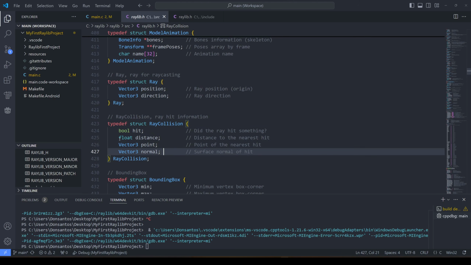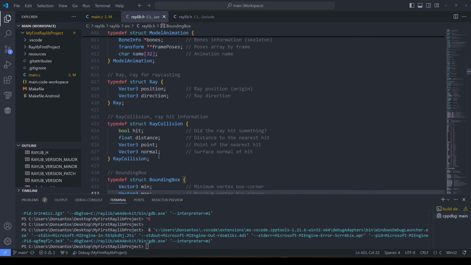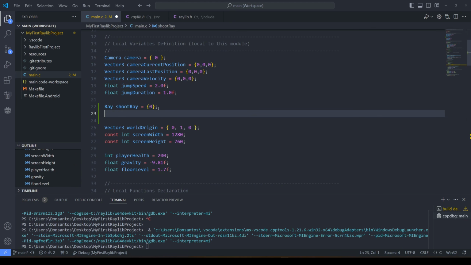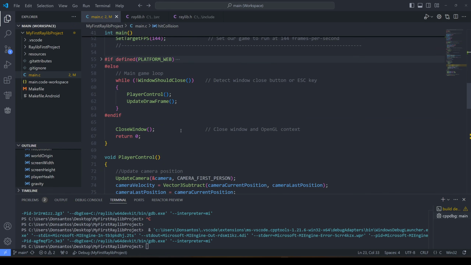Hit, distance, point, normal. You know, the stuff we'd expect. There's the bounding box as well. Yeah. So this is what we need to create collisions, basically. We need to create these bounding boxes. So we create a ray, and then we need a collision. So create ray collision, hit collision, I'm gonna call it. Go 0. So I'm basically just gonna copy his code here, more or less.